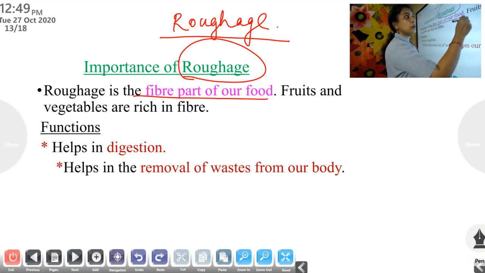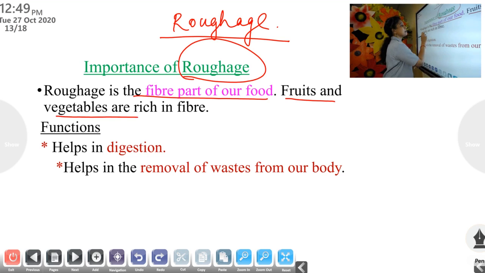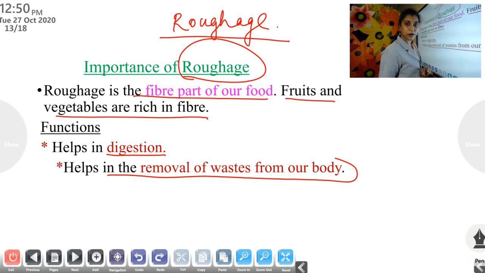From where do we get that fiber? Fruits and vegetables are rich in fibers. That fiber part of our food is called roughage. What is its function? It helps in digestion, and it also helps the removal of waste from our body.